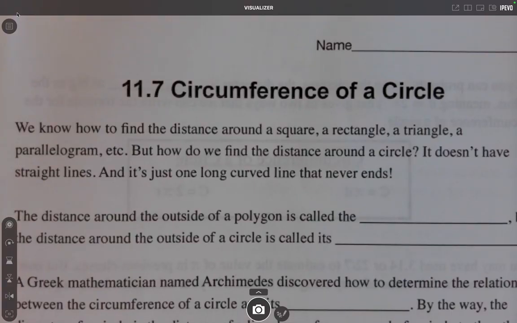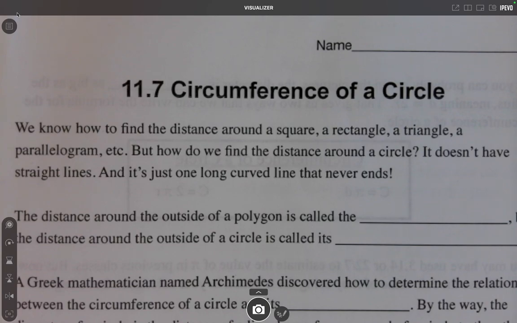Now we turn to circles. One quick note, circles are not polygons because they're not formed by straight lines. It is a shape, it's just not a polygon for the reason I just said. Now, we know how to find the distance around a square, a rectangle, a triangle, parallelogram, etc. But how does one find the distance around a circle?